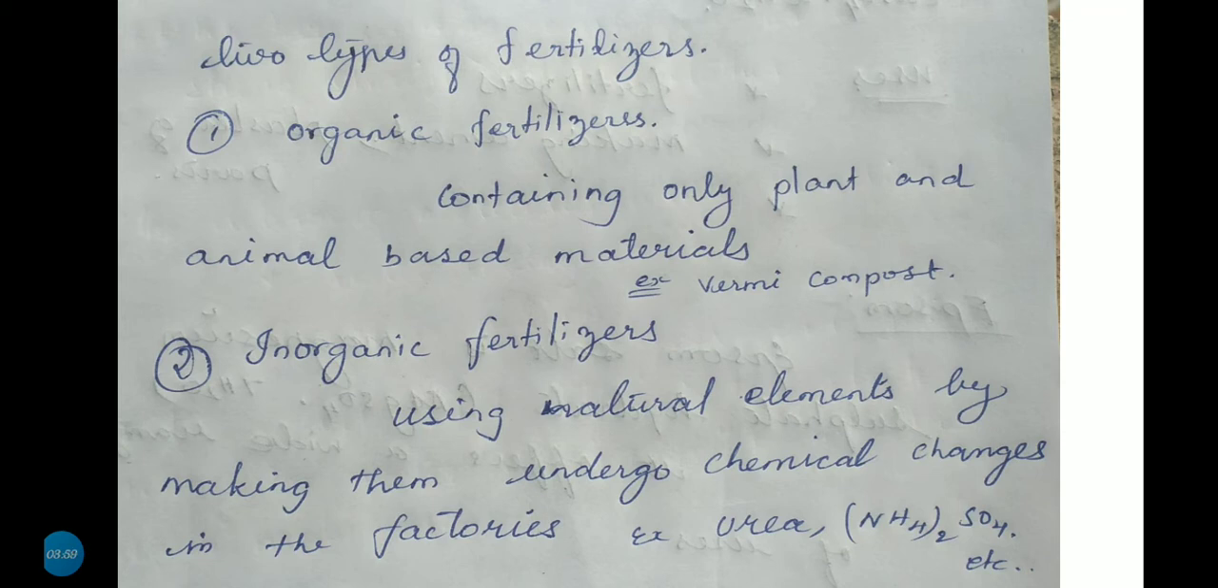They are made using natural elements by making them undergo chemical changes in the factories. For example, urea, phosphate, ammonium sulfate, and etcetera.